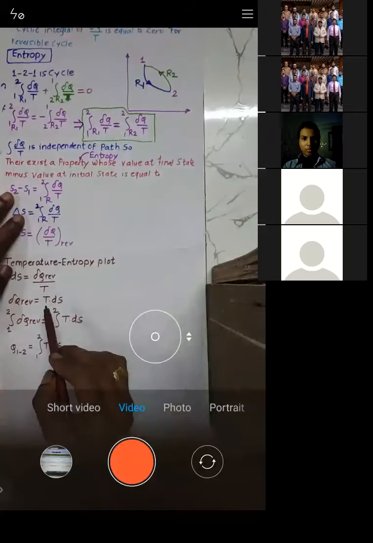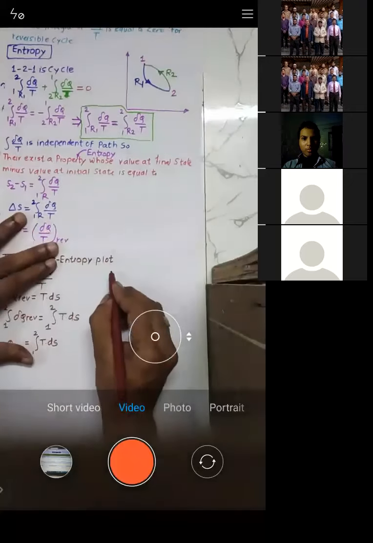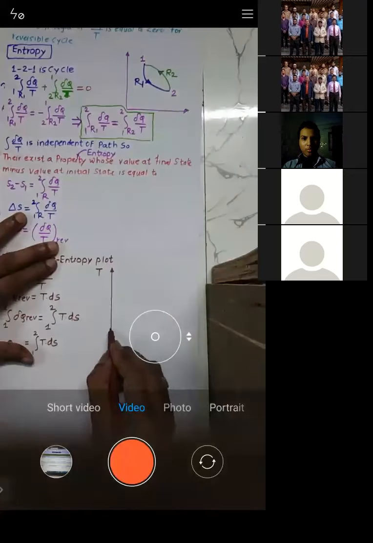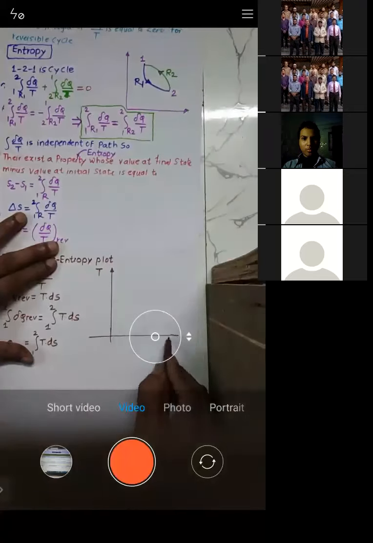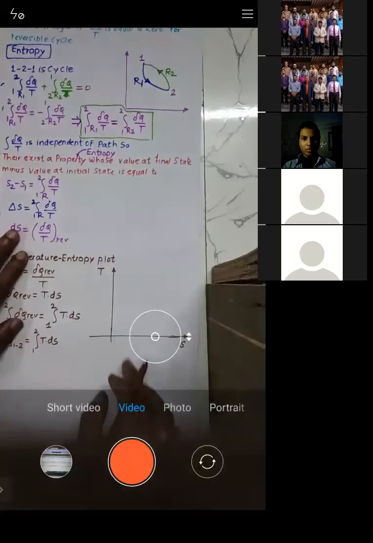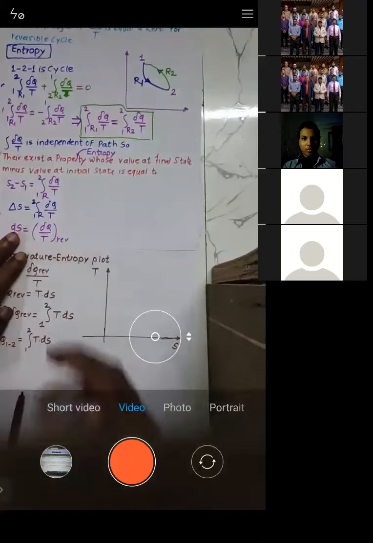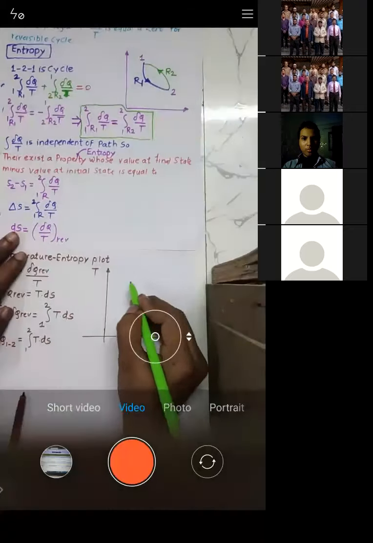If you plot any process on a TS diagram, let me plot it. Let us consider this is the T axis and this is the S axis. I'll just plot a process. Let us call this process number 1, point number 1.